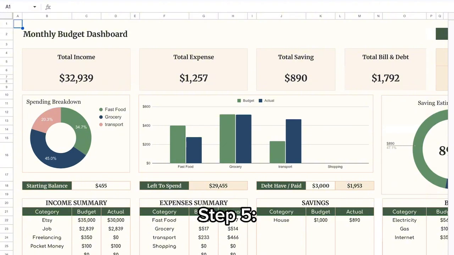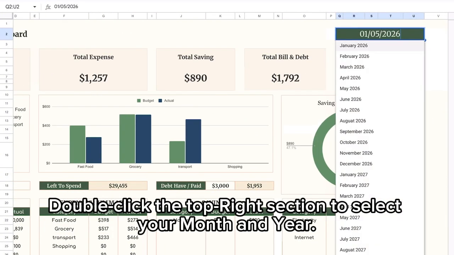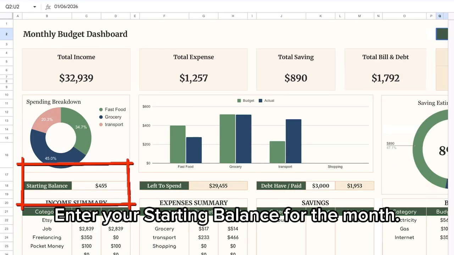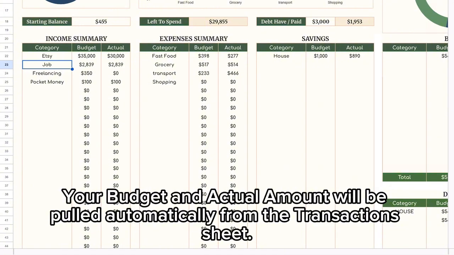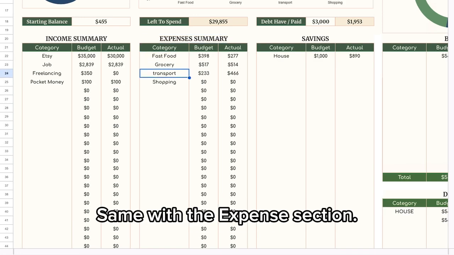Step 5. Go to the Summary sheet. Double-click the top right section to select your month and year. Enter your starting balance for the month. In the income section, your budget and actual amount will be pulled automatically from the Transactions sheet. Your income will also update your cash flow section. Same with the expense section.